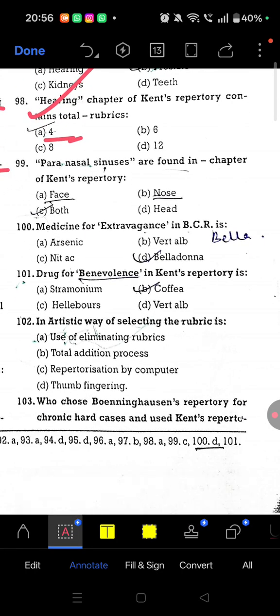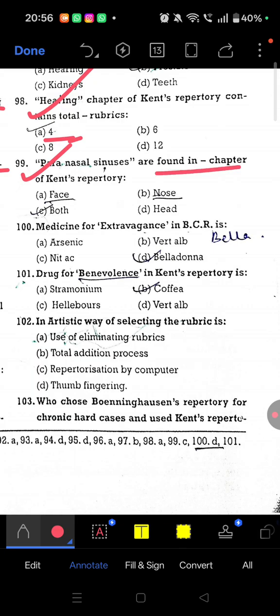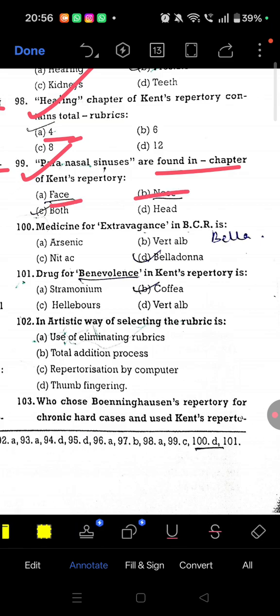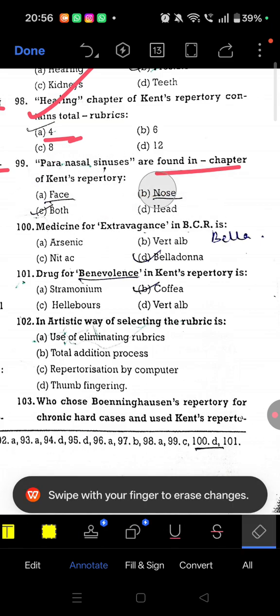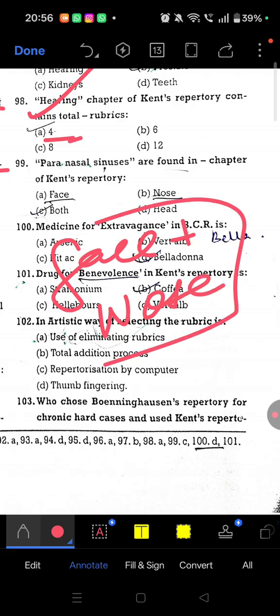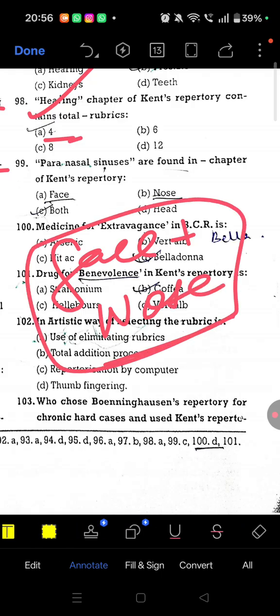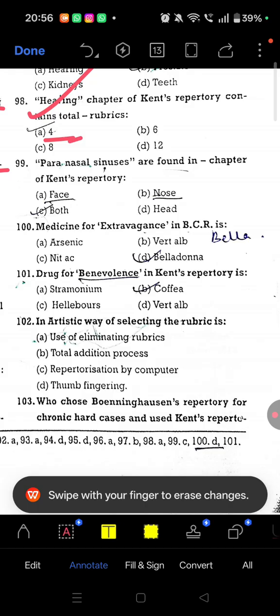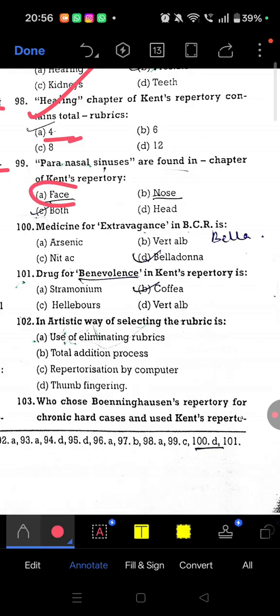Question number 99. Paranasal sinuses are found in which chapter of Kent repertory? Paranasal sinuses are found in both chapters, face and nose. Both the chapters of Kent repertory, face and nose. So this is very important, paranasal sinus, right? Remember this, because sinuses are present in the face as well as the nose. So remember like that for Kent repertory.